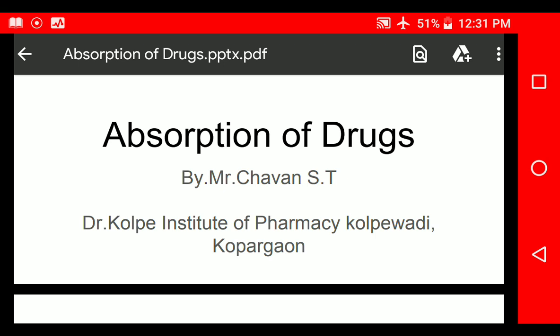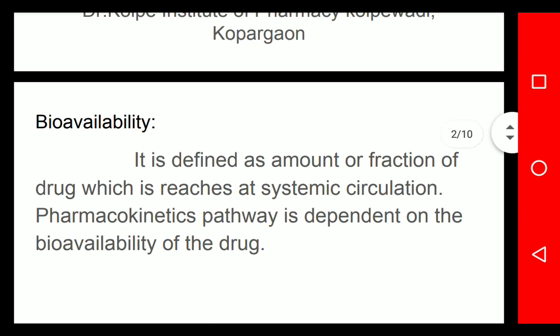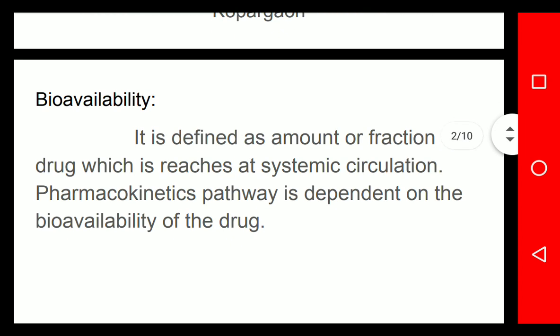Now see the first important point in the pharmacokinetic factors, that is absorption of drug. Firstly, it is important to know the definition of absorption, but before that we have to discuss bioavailability. That is a very important definition, and it can be asked in the annual examination and also in the sessional examination. Bioavailability is the rate and extent, or amount or fraction, of the drug which reaches the systemic circulation.